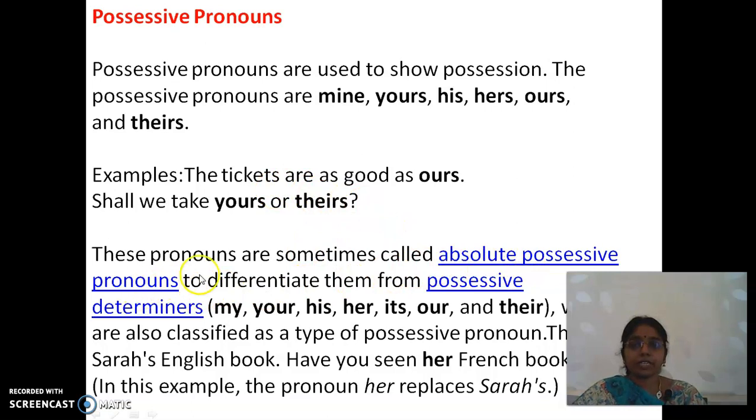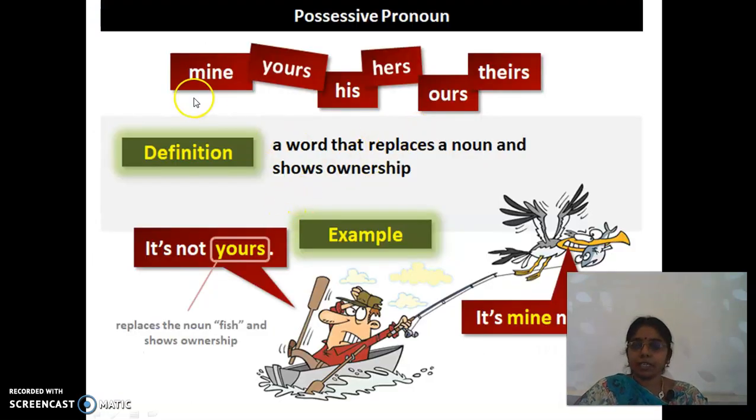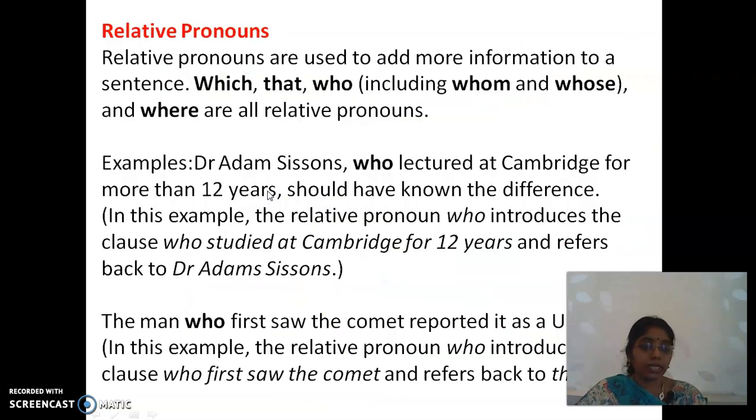Before this we saw possessive pronouns and possessive determinants. Take care of that properly, right? Possessive pronouns are mine, yours, his, hers, ours, theirs. That is the identification for a possessive pronoun. It replaces a noun and shows ownership. It's not yours. It's mine now.